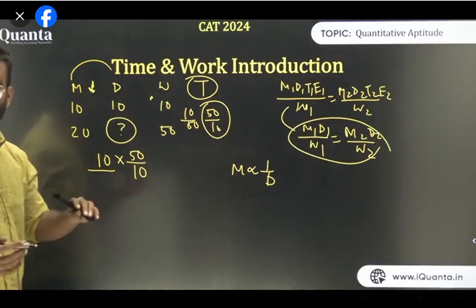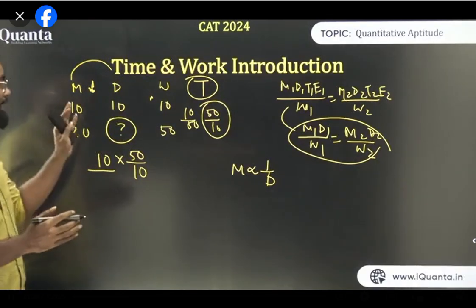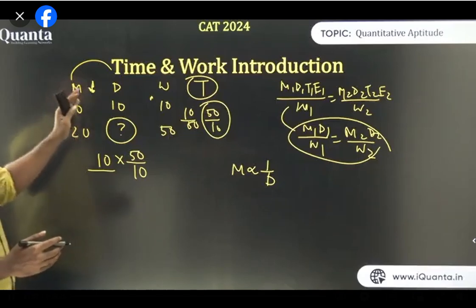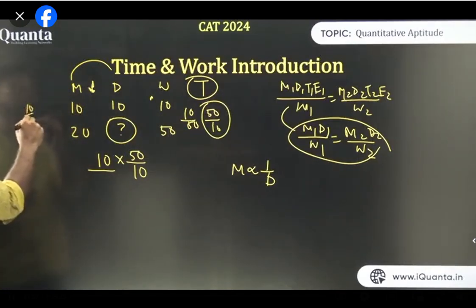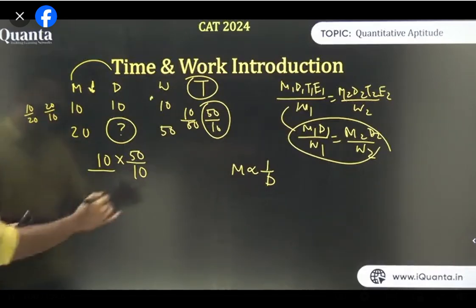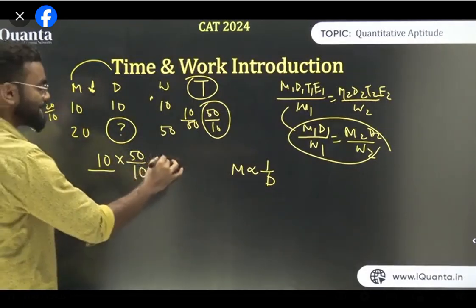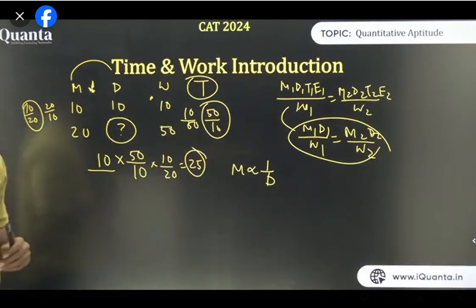If more people work, the work will be done in less time. I will explain it again, just give me a time. First understand what I'm making you understand right now. If the number of men is more, the number of days will be less. So from this we have two ratios, 10 upon 20 and 20 upon 10. As we need a lesser number of days, we will use the smaller ratio, which is 10 upon 20. So your answer is 25. In this way also you can solve this type of question, just by using the ratio.